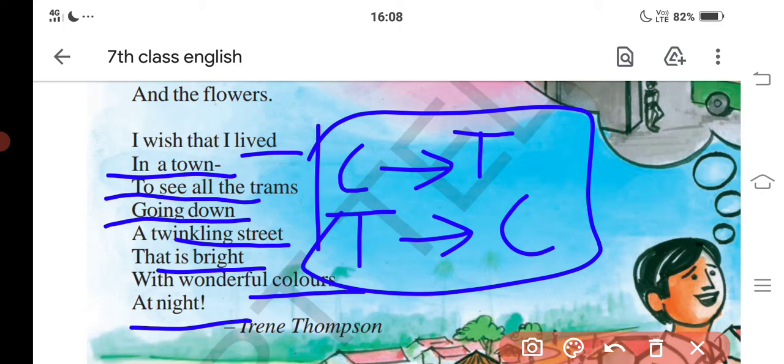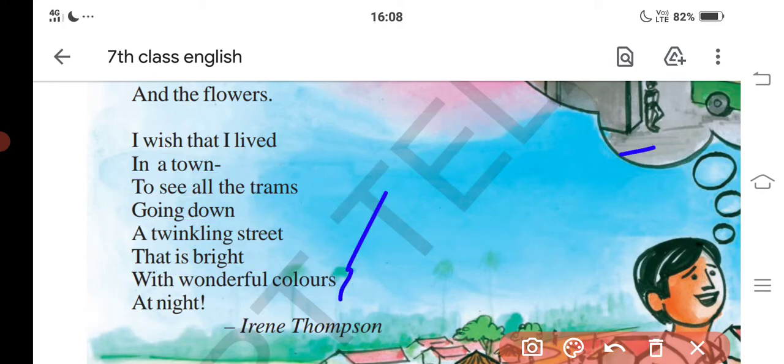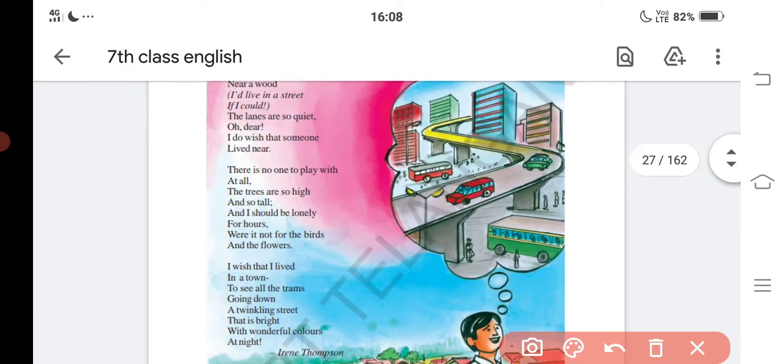To see all the trams going down means vehicles. Okay, vehicles going down the bridges. See here, bridges, vehicles going down. This is a bridge, down the bridge and up the bridge, like that.